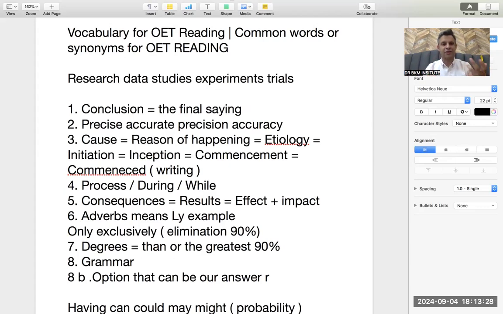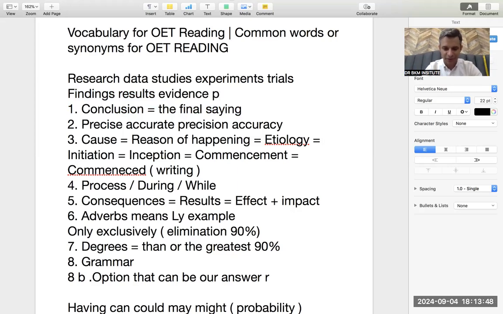And after these results, there is a conclusion. Conclusion means findings. Findings means results. So these are the same words. Very important in OET, it will keep on repeating one way. Sometimes results and findings are also the evidence. Evidence means proofs. If any result is concluding something, that means it's an evidence, it's a proof. So please, very common, and please get the knack of it.